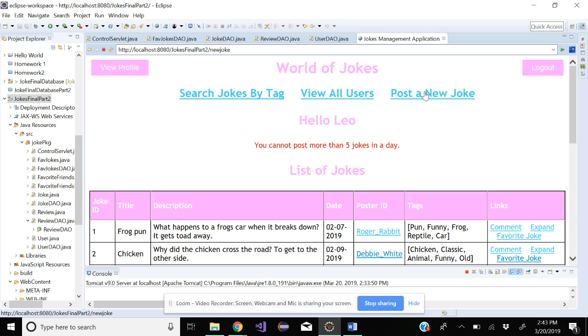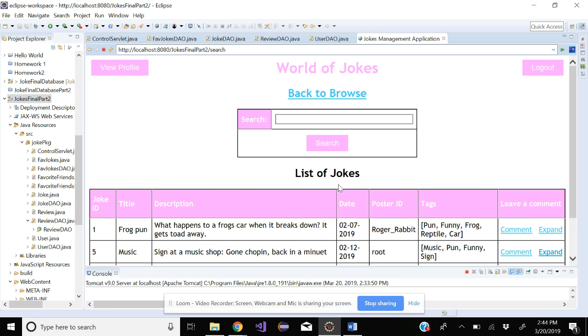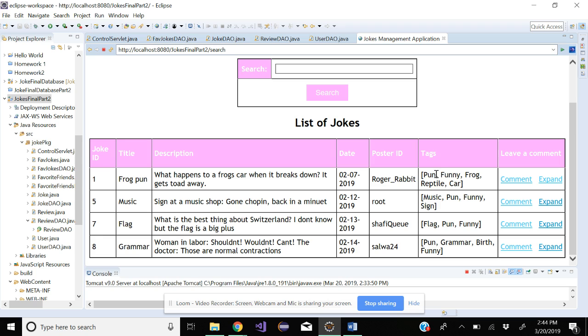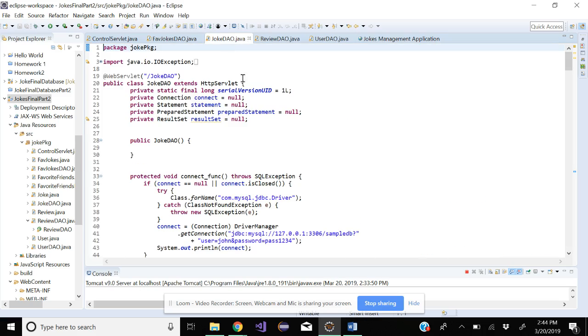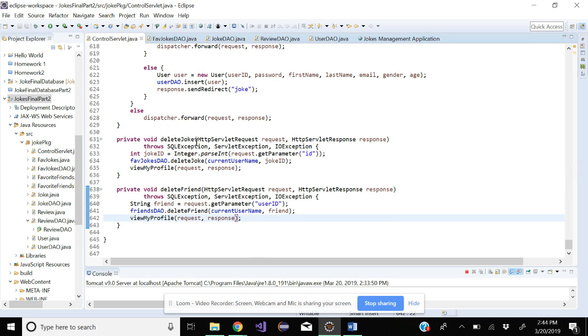So now we will talk about the search functionality, which is implemented in JokeDAO. If I do search by tag and I search something like pun, it will bring up all of the jokes with the tag pun. Now, the important thing is that this happens regardless of capitalization. These have capital P, and the thing I searched had lowercase p, but in my search function, I had them in my control servlet.